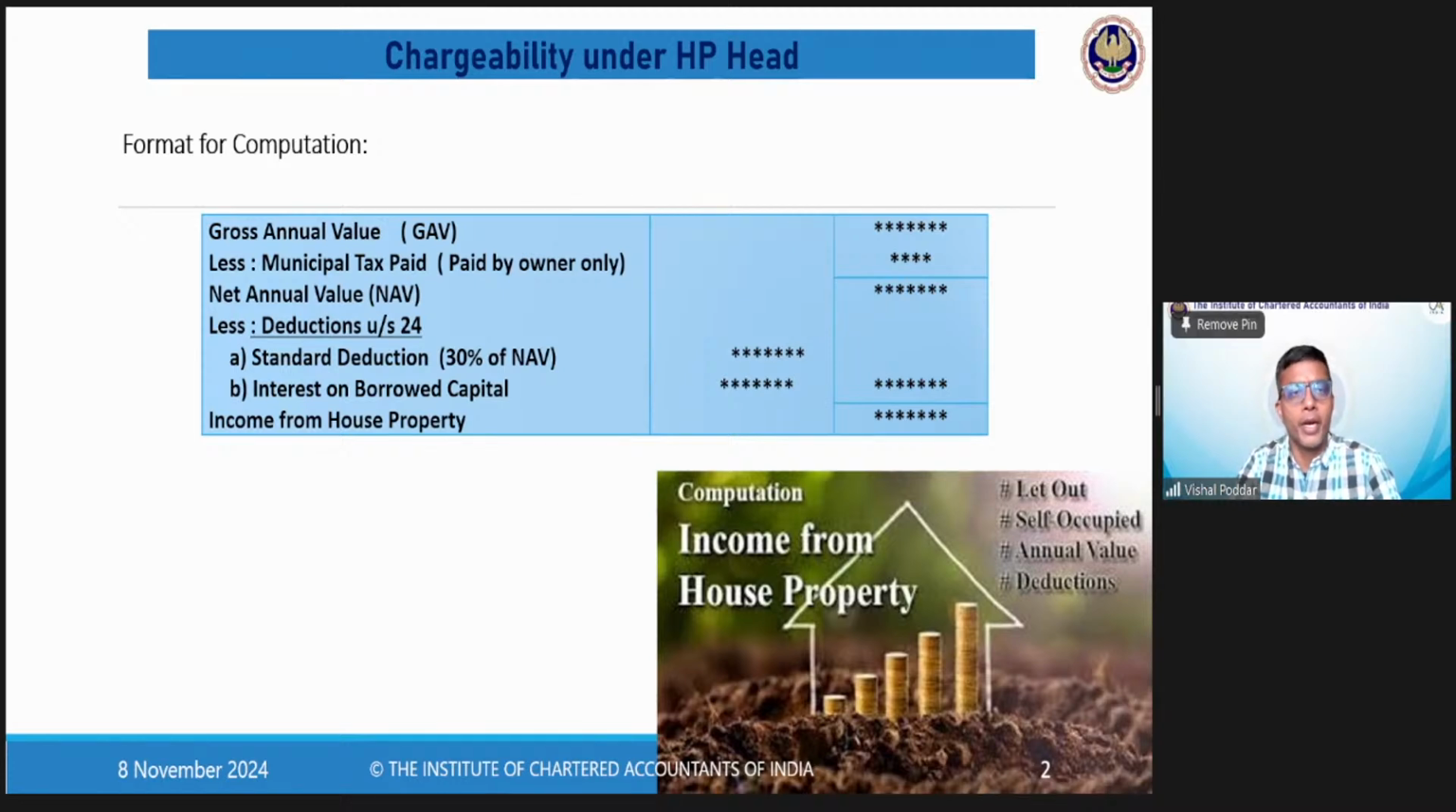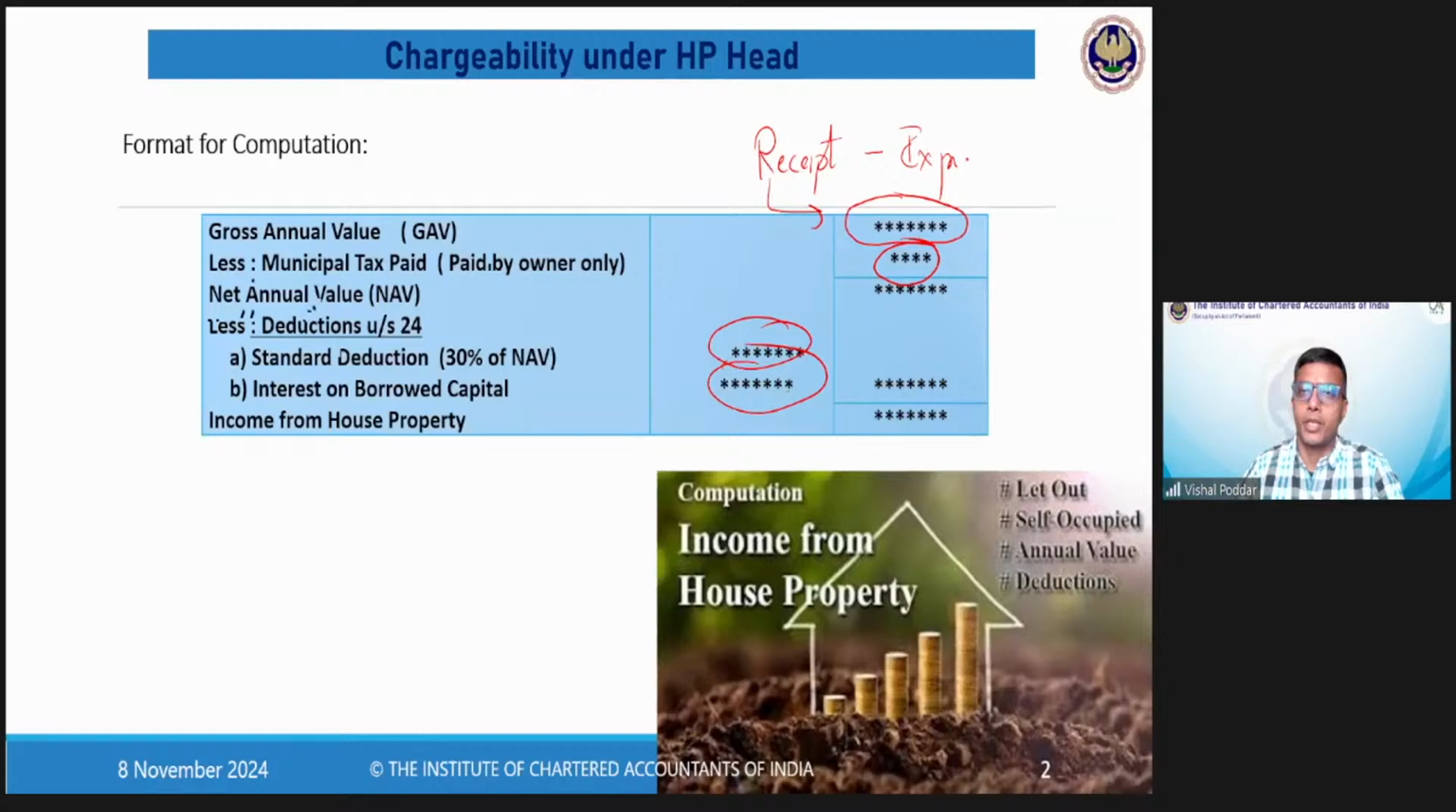So first comes the format. The format is simple. Since we want to compute income, income is computed by taking receipts minus expenses because we are talking about income. So income is the net concept. So receipts minus expenses. Over here, receipts is this, which is termed as GAV, and expenses are termed as deductions. You have in all 3 items which are allowed as deduction. So expenses are broadly allowed here under 3 categories only.